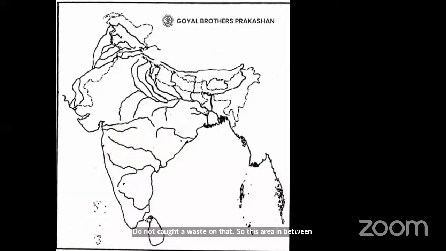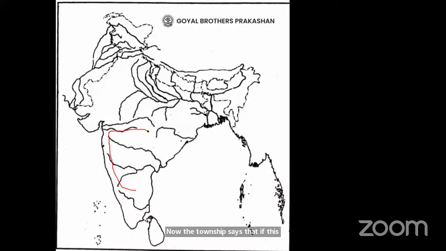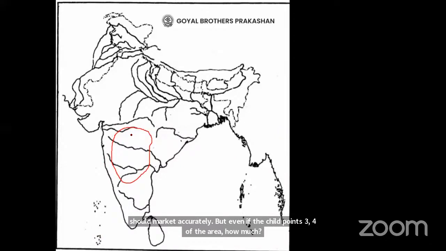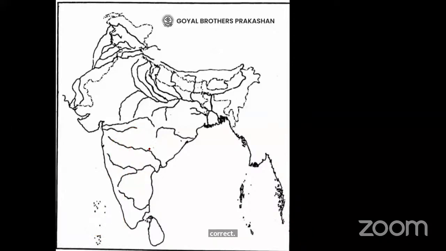Now the council says that if this entire area is Deccan Plateau, there is no need that the child should mark it accurately, but even if the child points 3/4 of the area, how much? 3/4 of the area, 75% area, still we can give them correct. So we cannot be very rigid on this.